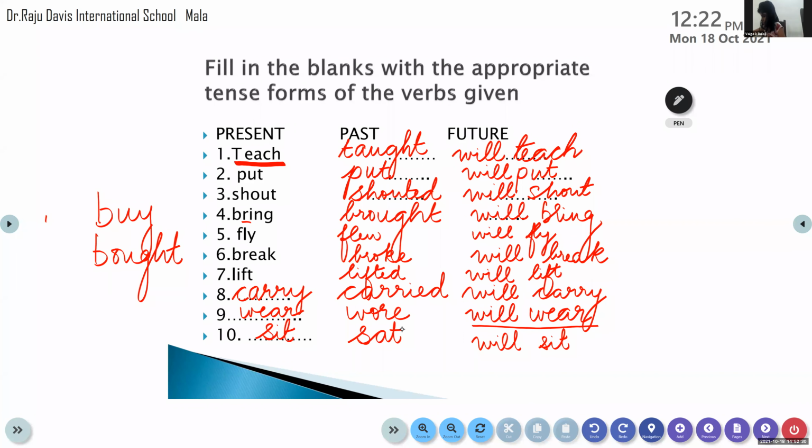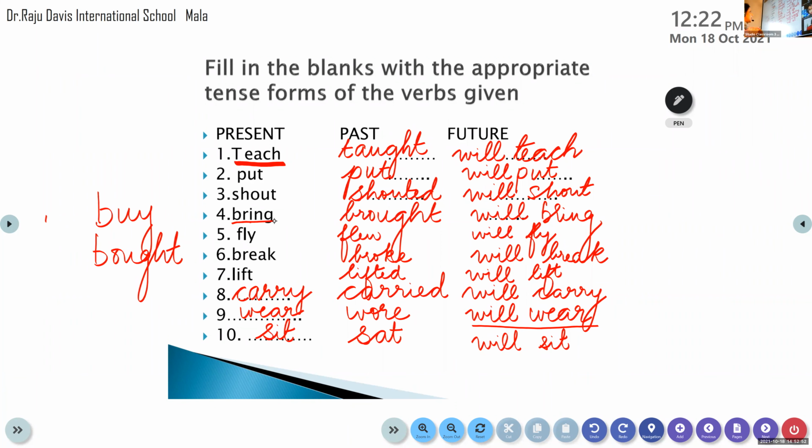Ma'am, in the fourth and sixth question, it is buy and bought. What is there? You bring, it is brought. Bring, brought, fourth question. Okay, that is right. See accordingly which one you have to fill in. You fill in only the blanks.